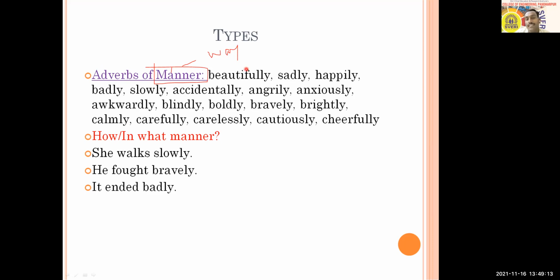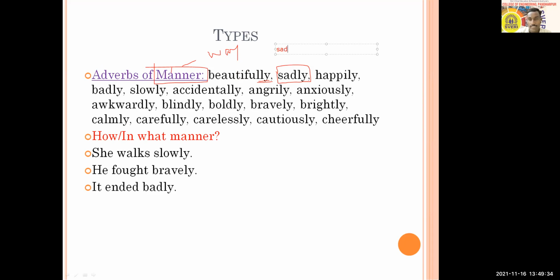And how can people try to understand here? In the case of adverbs of manner, people can add the ly suffix to adjectives, and you can make adverbs of them. For example, take this word. As an adjective, you can take sad.